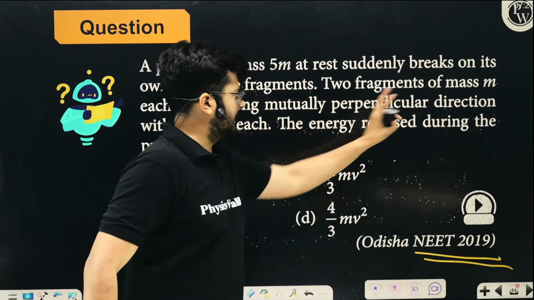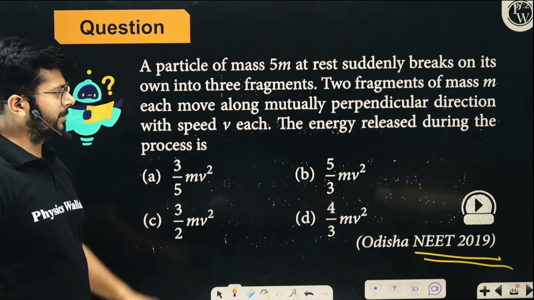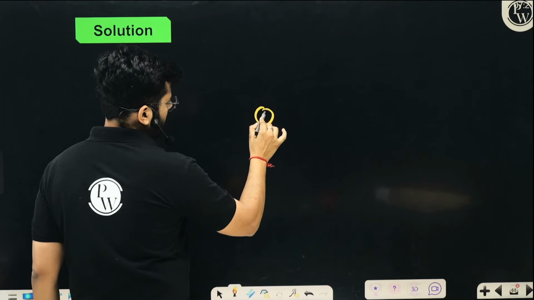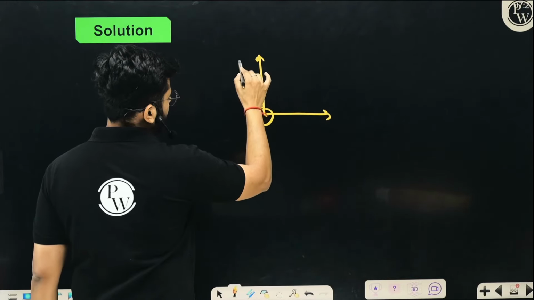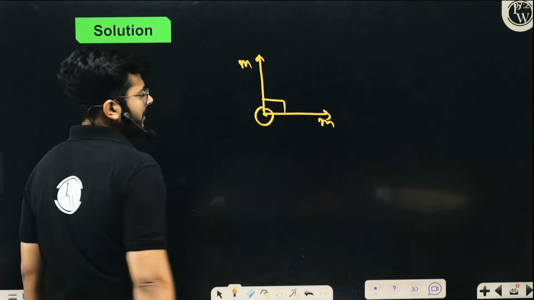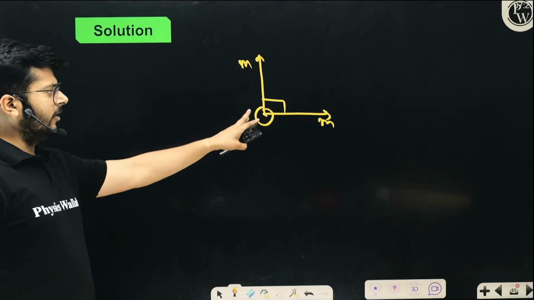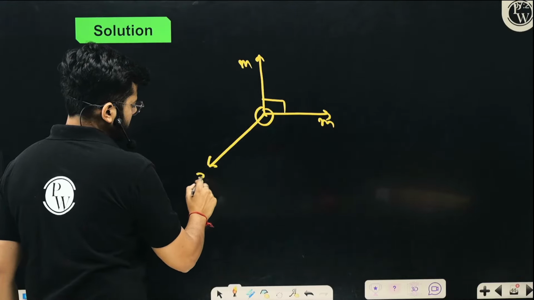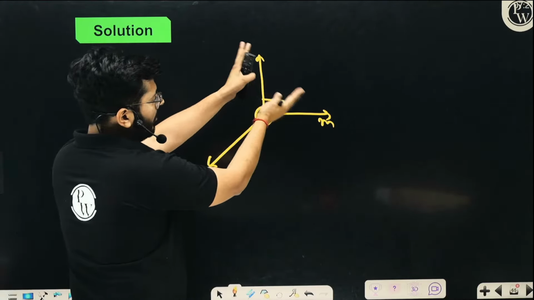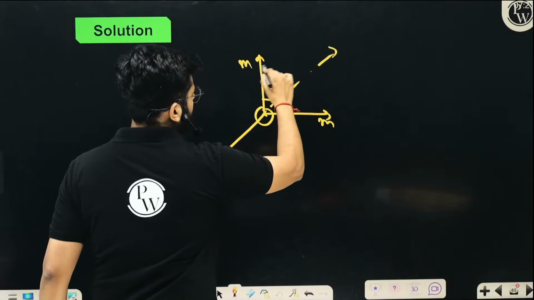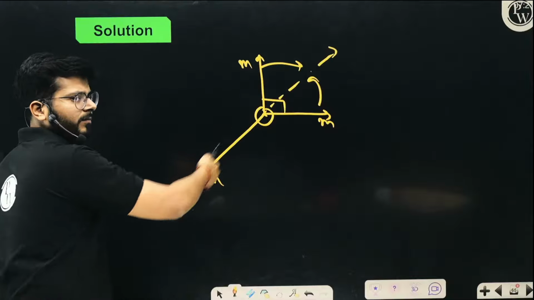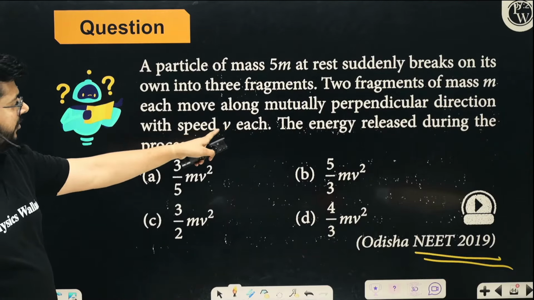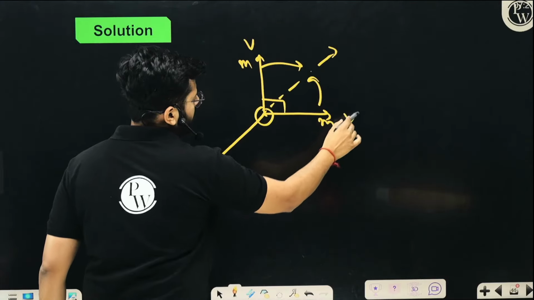Two fragments of mass m each move along mutually perpendicular directions. So you see that it is breaking out into three parts. Two parts are moving mutually perpendicular and they are having a mass m each, right? So the third mass, 5m was the total mass, m and m is removed, so 3m is remaining. So 3m must move like this, yes or no? So that the resultant of momentum of these two must be cancelled out by the momentum of the third mass, yes or no? All right. So they are moving with velocity v each, okay.